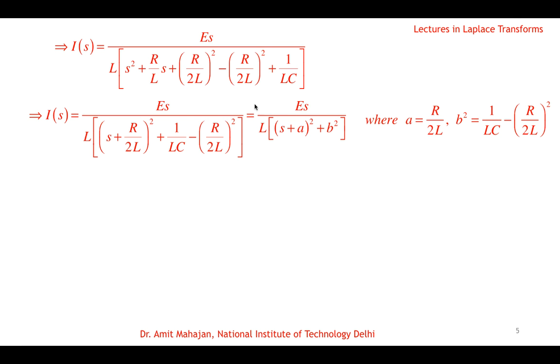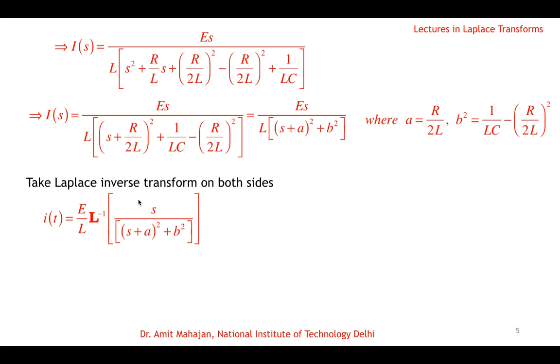Now we can apply inverse Laplace transformation on both sides, and here we can use the first shift. So Laplace inverse of e^(-at) is... and E/L is a constant outside, and Laplace inverse of the rest of the stuff. And then by linearity, or by first shift, we know Laplace inverse of F(s - a) is e^(at) f(t), so we can have e^(-at) outside. Since s is substituted as s - a, it becomes (s - a)/(s² + b²).